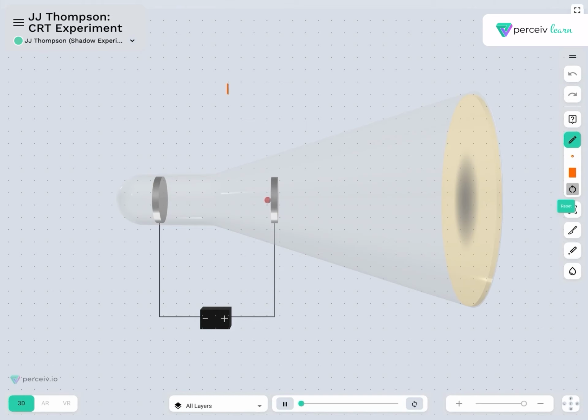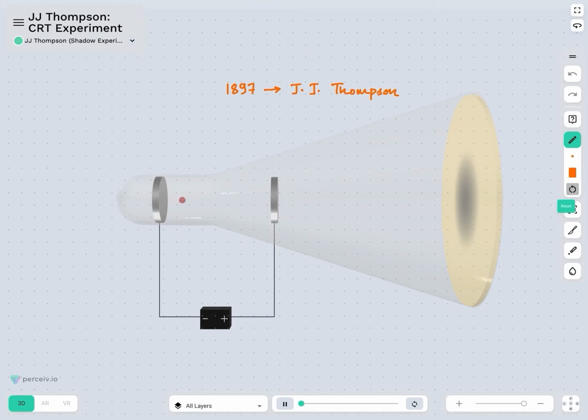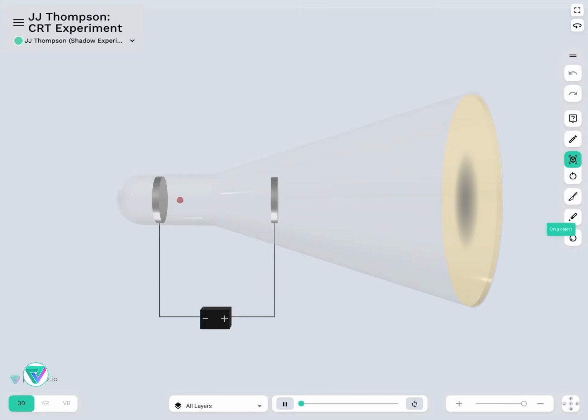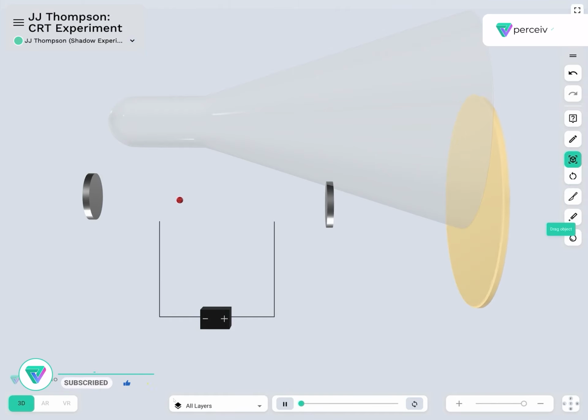So in 1897, another scientist named J.J. Thomson made some structural changes to the existing cathode ray tube of William Crookes. As we have already discussed, it consists of a tube, a cathode plate, an anode plate, and a power source, and this is a new change which has been made over here.